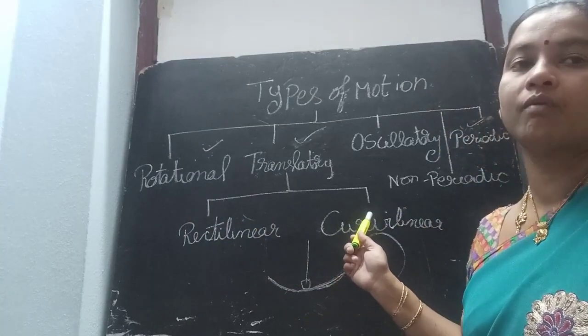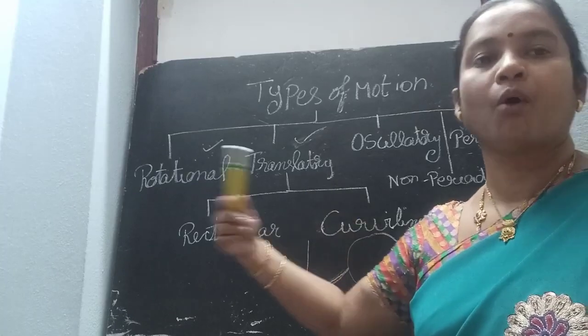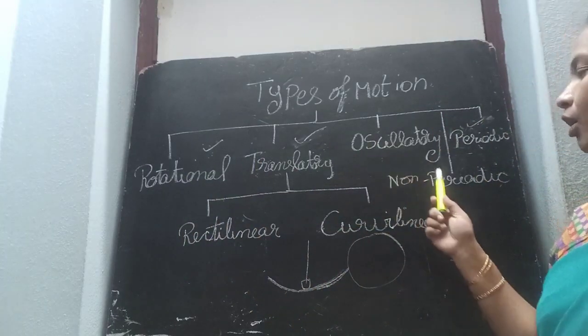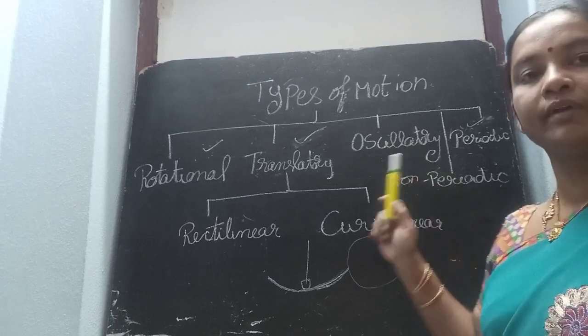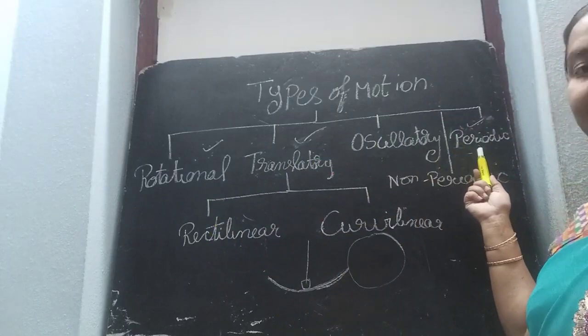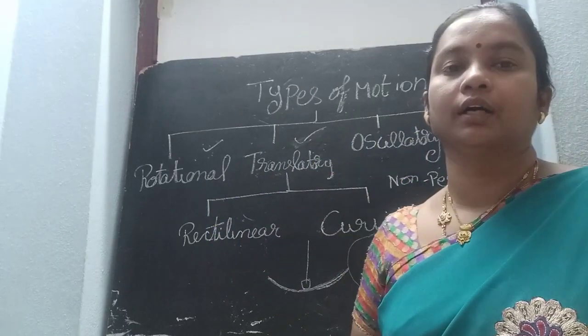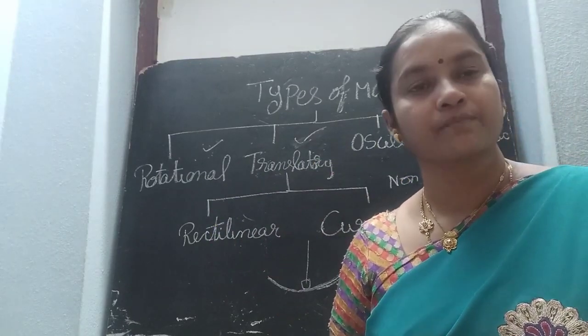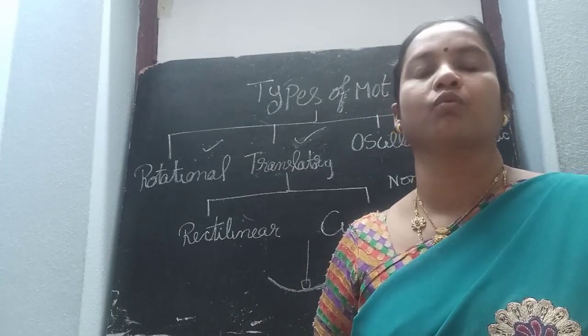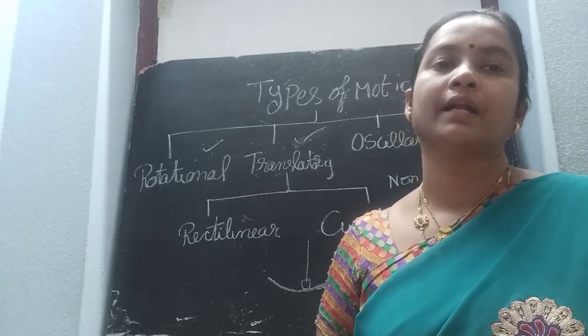Curvilinear motion, rolling a ball. Next, oscillatory motion, pendulum clock. Non-periodic motion, a moving object according to its speed. Periodic motion, movement of the earth. All these are different types of motions. If more than one type of motion is involved, those are called multiple motion.